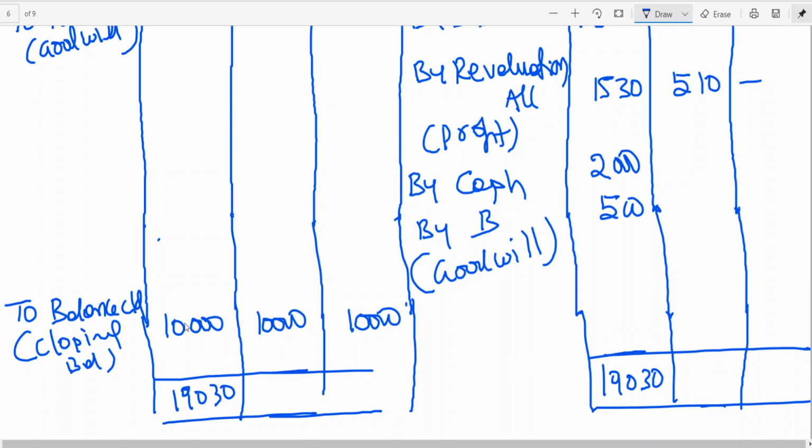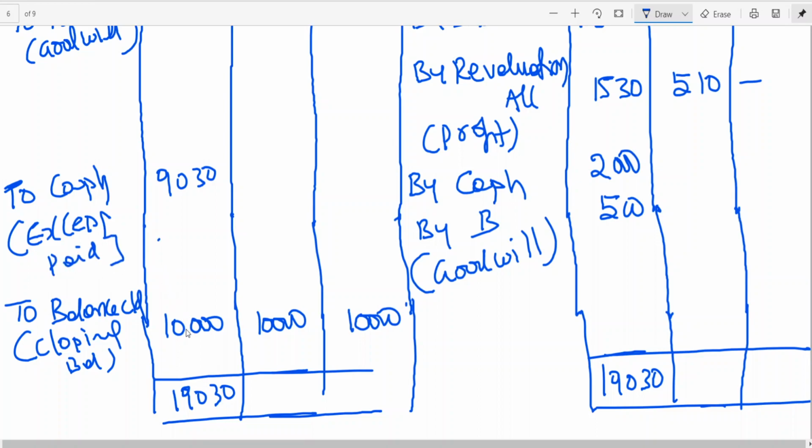But he should maintain how much? 10,000. How much excess is he having? 9,030. That is being paid in cash. Excess paid. That means he is supposed to maintain 10,000 after admission of a new partner in future, but he is having 19,030. So 9,030 excess amount will be paid. This is what I have given in the note.